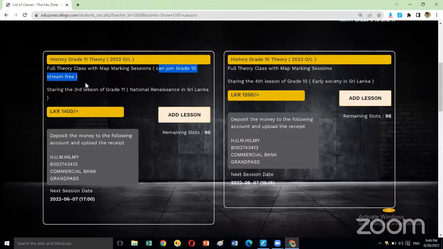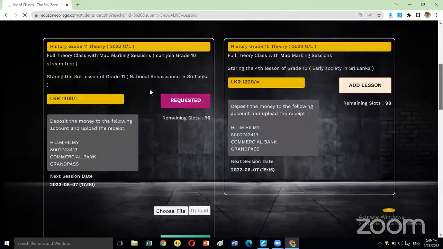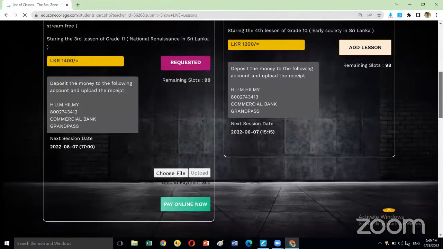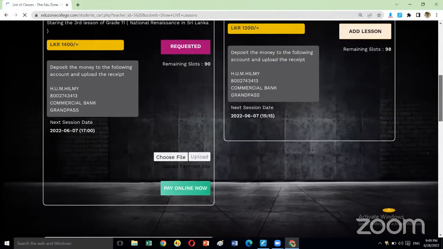If anyone is willing to join the class, how to join the class? Just click on add lesson. After you click on add lesson, it says requested. That means you made only a request. Still, you didn't make the payment. Only after you make the payment will you be able to join Anuradha sir's class.